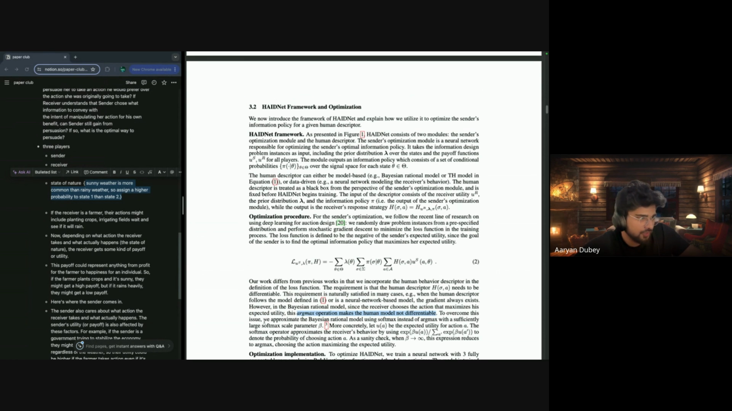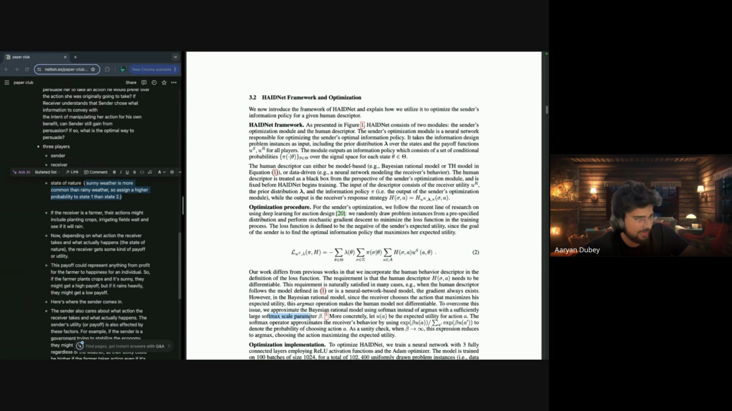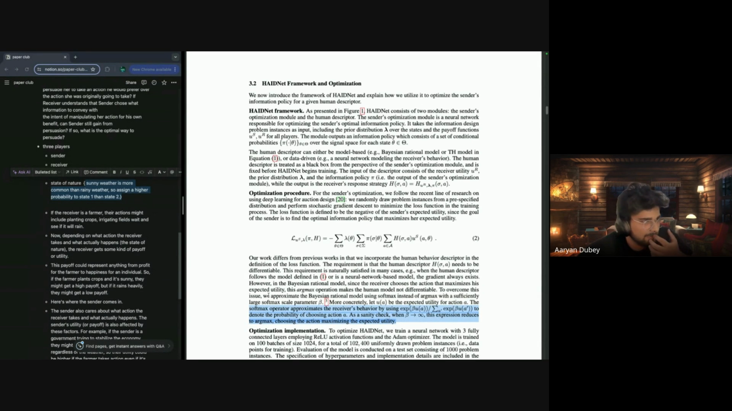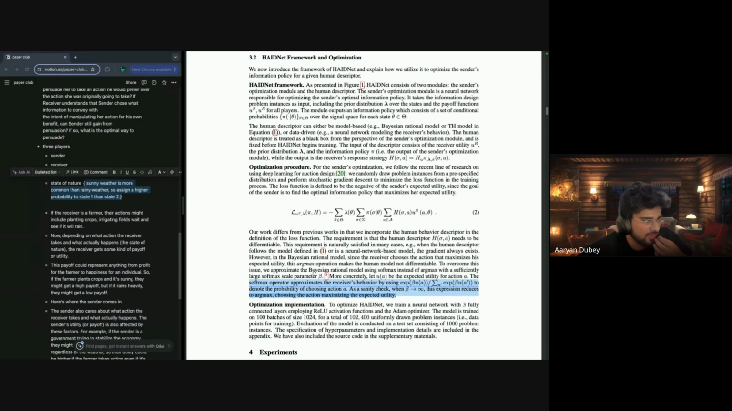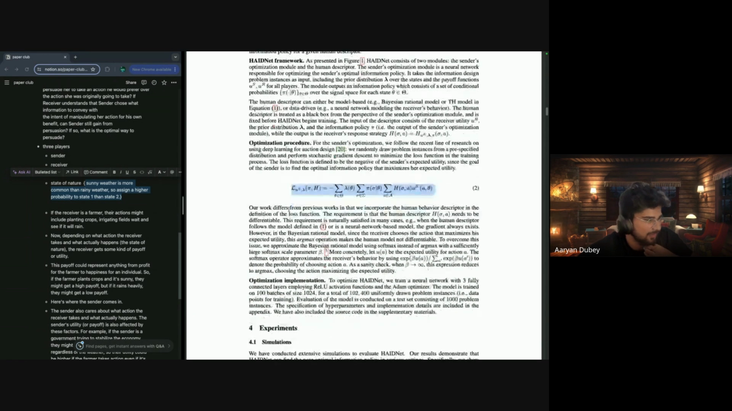To overcome this issue, we approximate the Bayesian rational model using the softmax method instead of argmax, with a sufficiently large softmax scale parameter. More concretely, let UA be the expected utility for action A, then the softmax operator defines this function to use. I didn't deep dive into how we can use it for the Bayesian. I think I have a formula, not even a formula, code, that I think works.